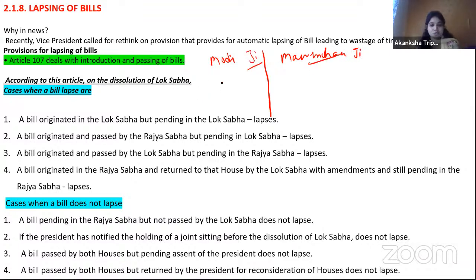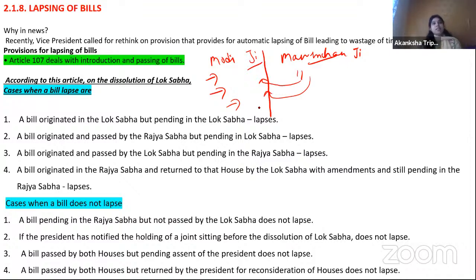So what happens? Just use your common sense. Suppose some bill has been introduced in his tenure, and after the dissolution of the Lok Sabha, when the new government comes, suppose Manmohan Singh's government or anyone's government comes, there are chances that the current government is not liking the idea of the previous government. Maybe there will be a difference in ideology, maybe a difference in priorities. There will be multiple reasons where the existing government may not like the idea or the bills that were initiated in the Lok Sabha.